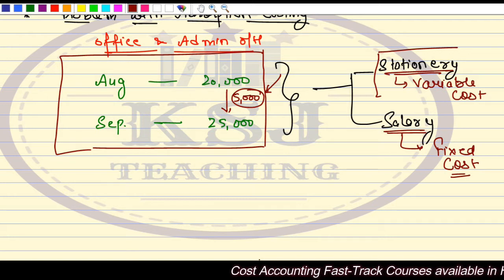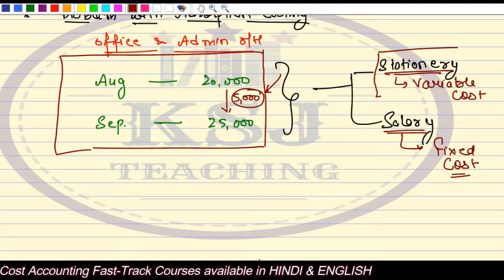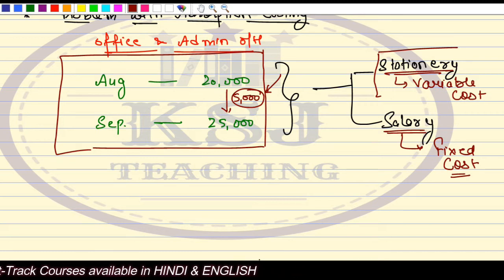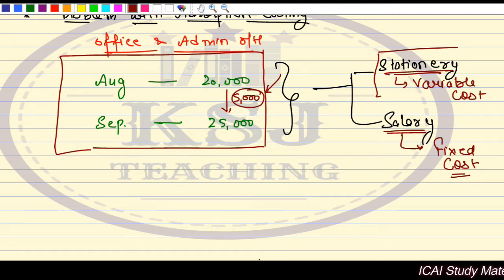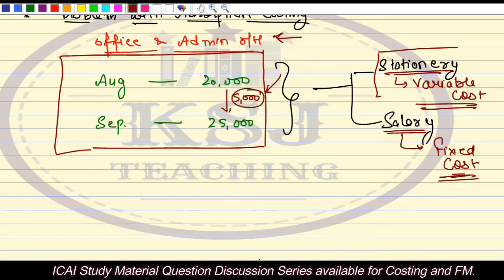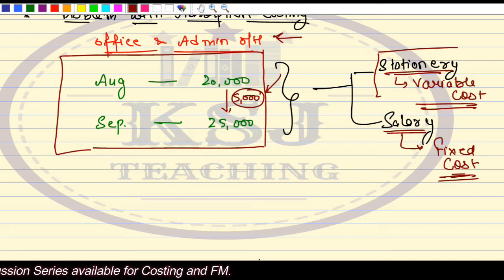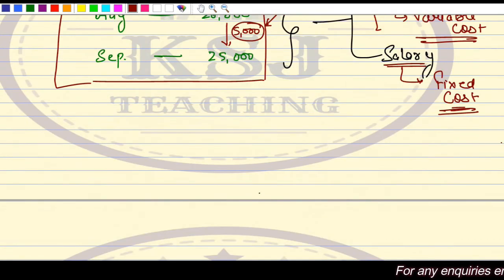Right? So that is why in marginal costing, we say the bifurcation of cost into variable cost and fixed cost is necessary. Now, in marginal costing, we are not identifying the cost with office and administration. The importance here is being given to the variable cost and the fixed cost. That means in marginal costing, the cost is being divided on the basis of nature of cost, whether it is a fixed cost, a variable cost or a semi-variable cost, right? So write it down.